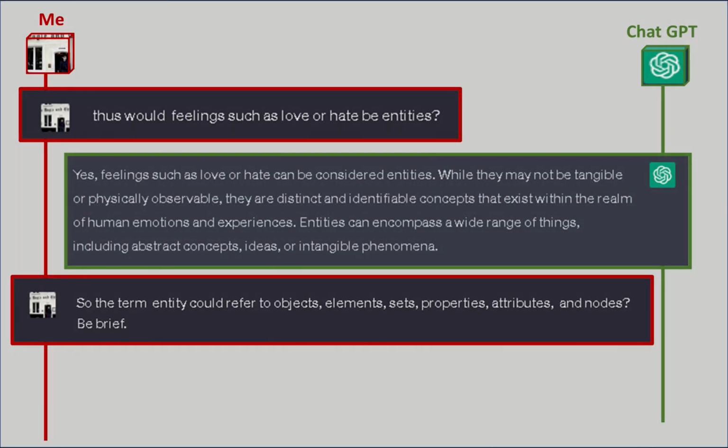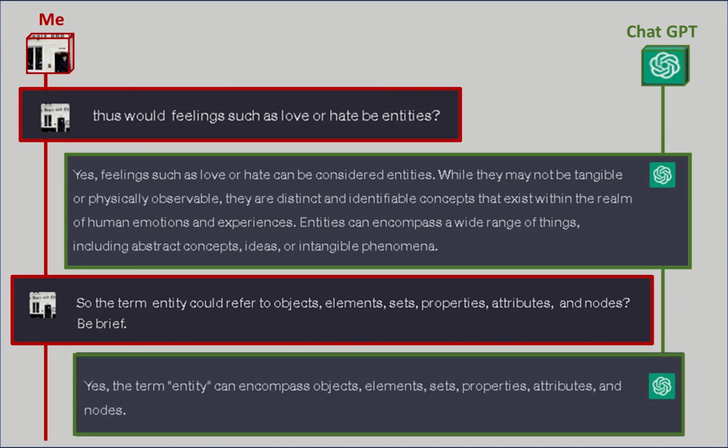Interesting. So the term entity could refer to objects, elements, sets, properties, attributes, and nodes, to name a few. Yes, the term entity can encompass objects, elements, sets, properties, attributes, and nodes. Thanks. I think I'll go with the term entities. You're welcome. Glad to be of help.